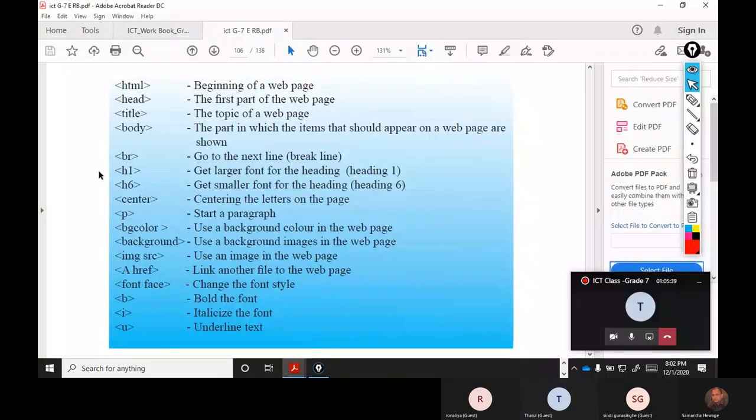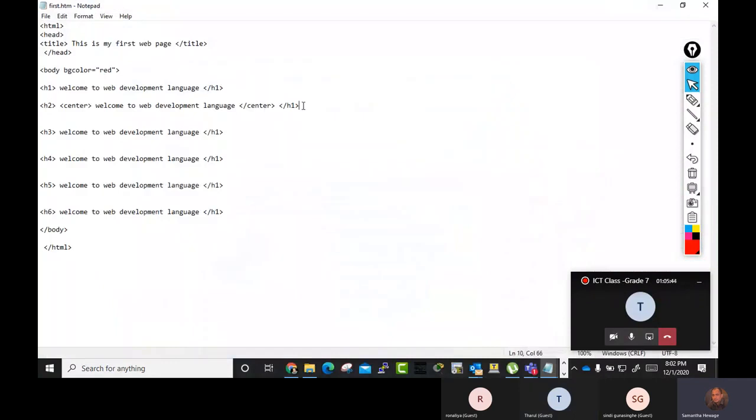Yes, sir. Okay. Then I put a paragraph. P. P means paragraph. I put a paragraph with something. This is my first web page. I would like to learn more commands, more HTML tags.